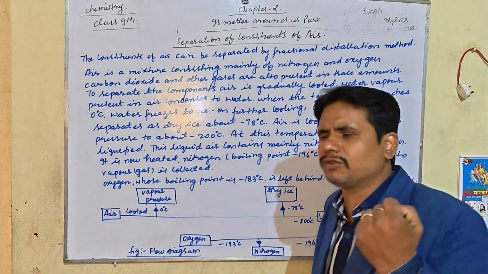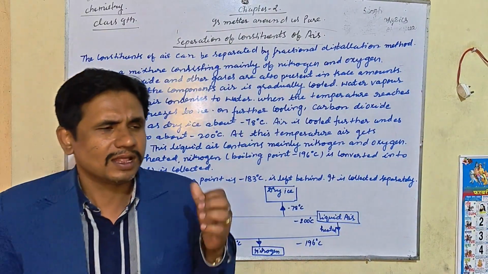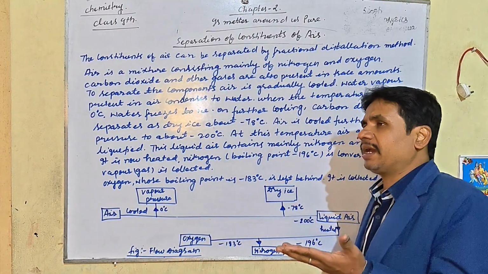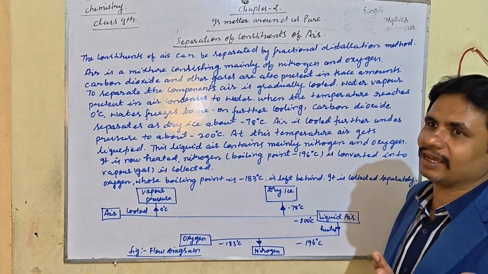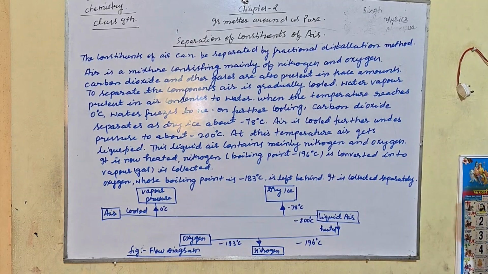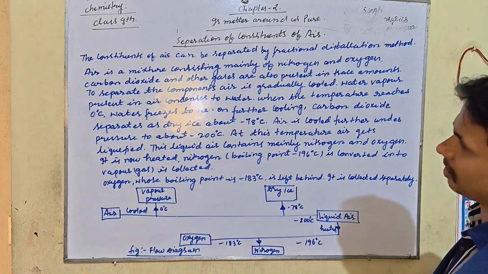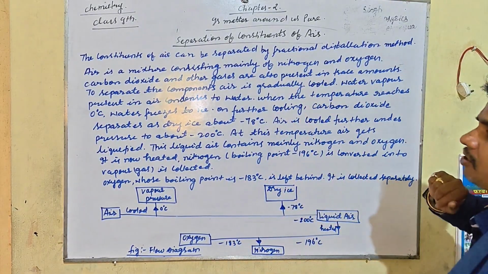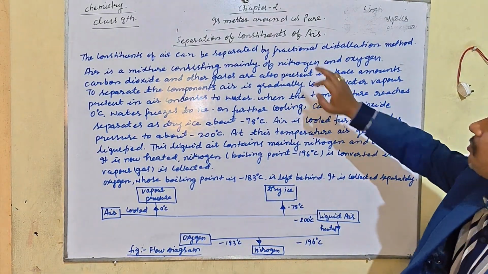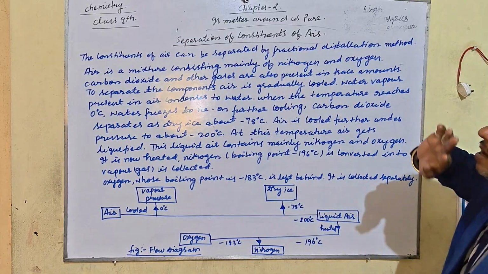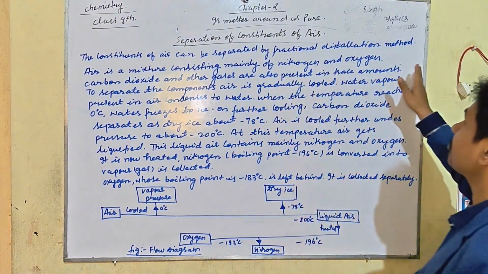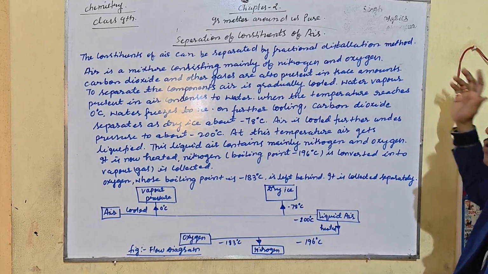Before that, you should know what the constituents of air are. The main constituents of air are nitrogen and oxygen, along with dust particles, argon and other gases. Sorry, hydrogen is not a constituent of air. Hydrogen is another element. So air is a mixture consisting mainly of nitrogen and oxygen, because 78% nitrogen and 21% oxygen are present. Carbon dioxide and noble gases are also present in trace amounts.